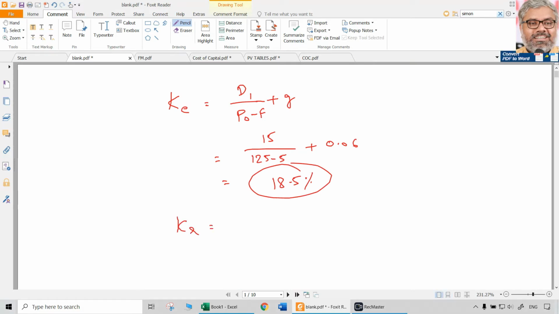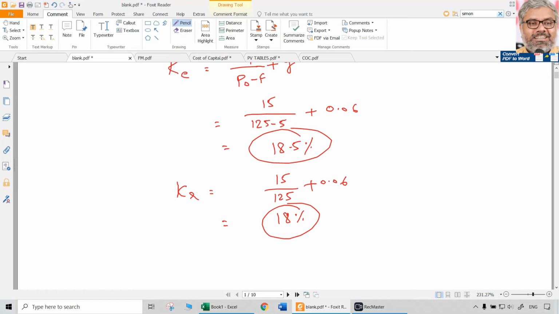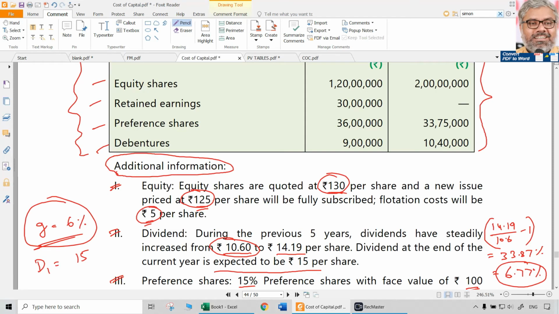So what is the difference between KE and KR? Only flotation costs. If you take out flotation costs, it is only 15 by 125. Here we don't have to take out flotation costs, only D1 by P naught plus G. So in this case, how much will be the cost of retained earnings? 15 by 125 plus 0.06, which means 18% is the cost of retained earnings. That is the second calculation. KE and KR both are done.